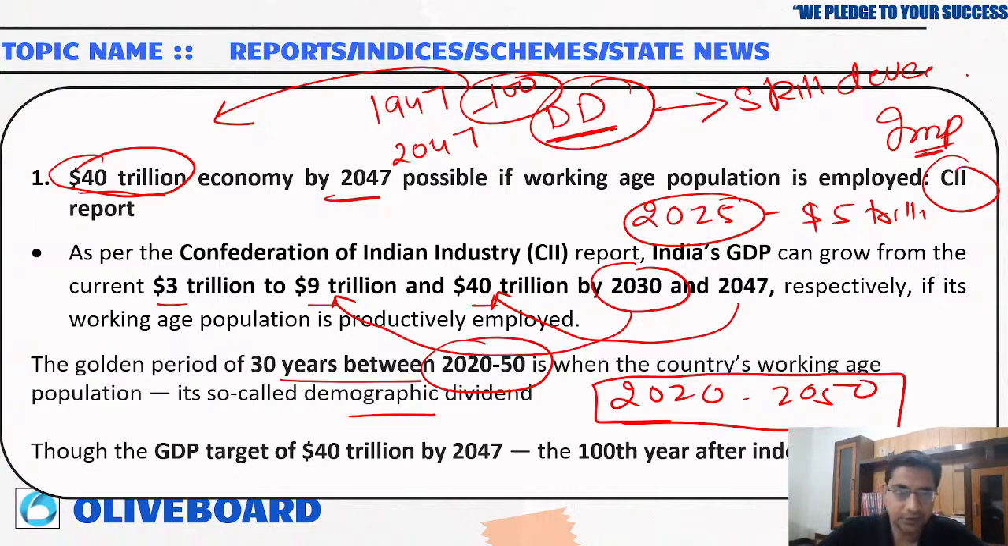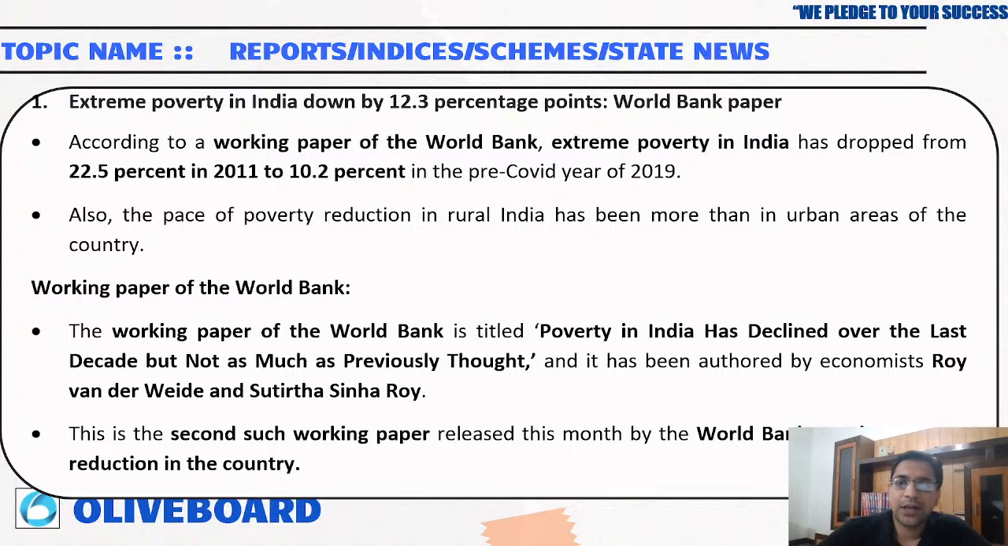Now, as per the World Bank paper, extreme poverty in India is down by 12.3 percentage points. The working paper of the World Bank is titled "Poverty in India has declined over the last decade, but not much as previously thought." This is the second such working paper.